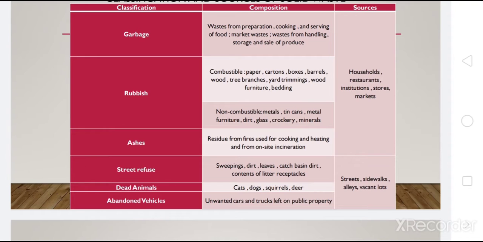Then also all of these, the garbage, rubbish, ashes, would come from any household, restaurants, institutions, stores, or markets.